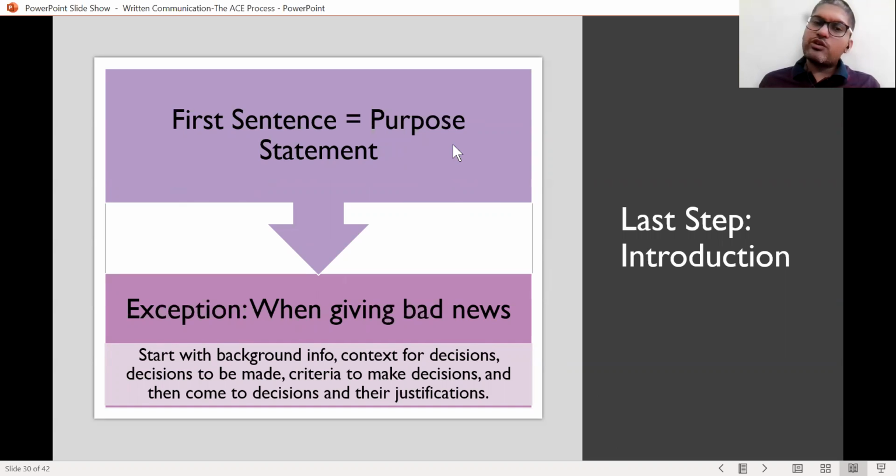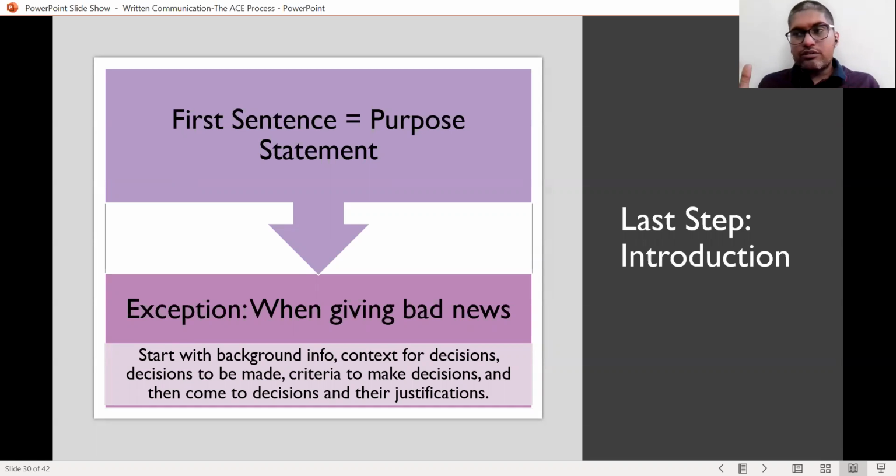The only exception when you do not have the purpose statement as the first sentence is when you are giving bad news, because you do not want to be blunt while giving bad news. You need to build the background: okay, this has happened, and hence we are going for, say, a reduction in manpower, and hence we are cutting down the labor force, and hence some firing is happening.